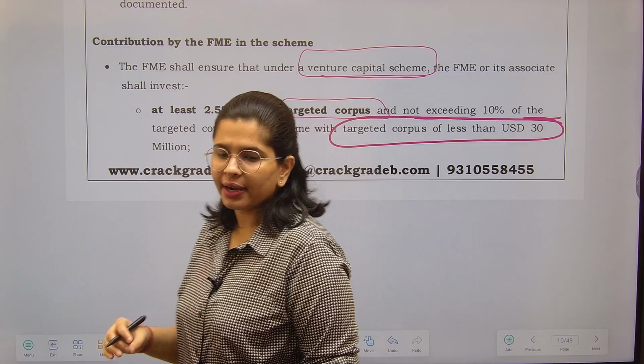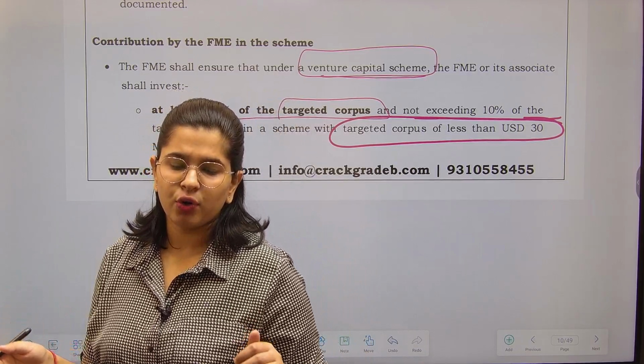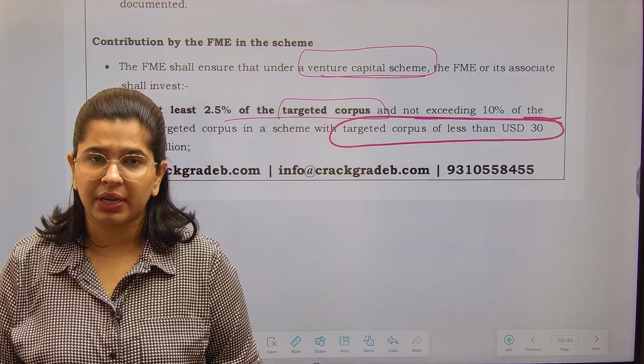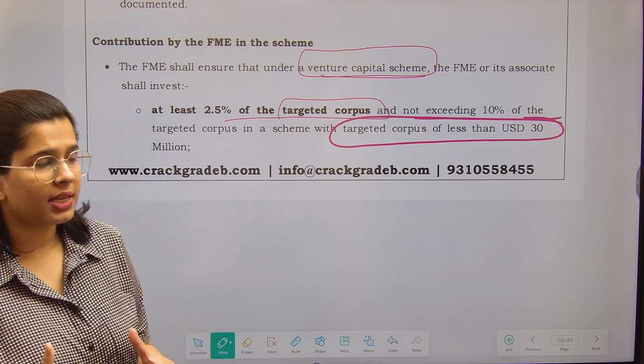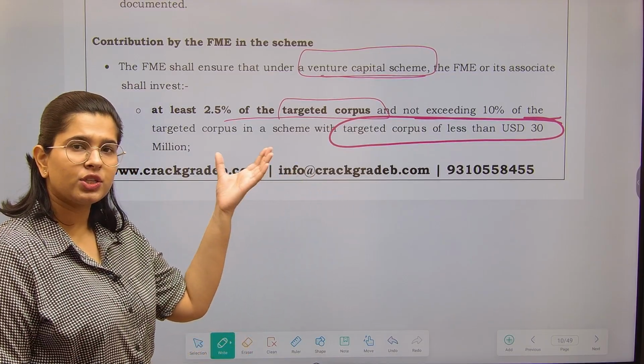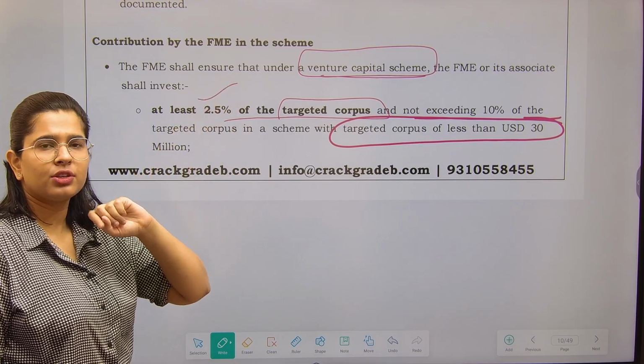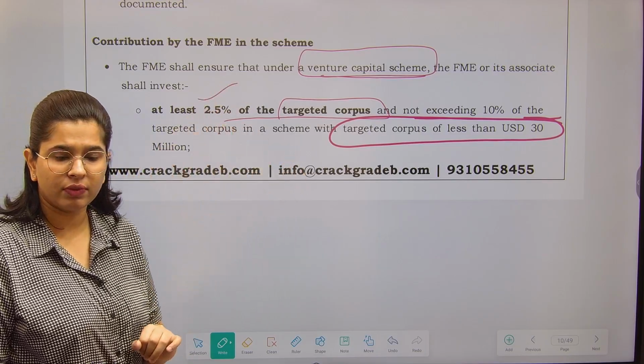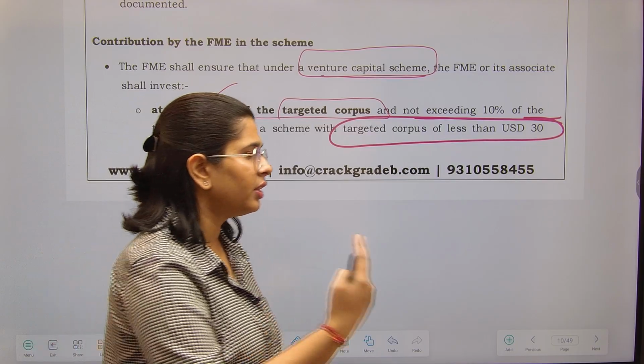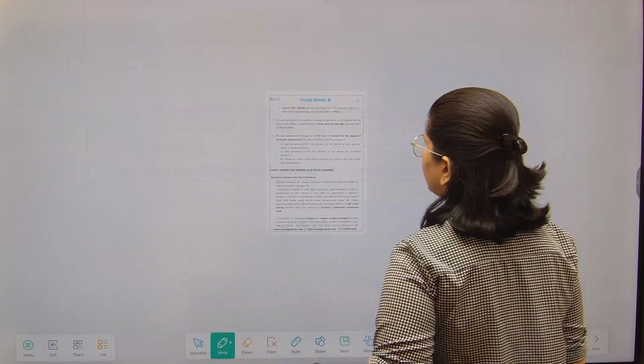So if your targeted corpus, that means the funding that you aim to collect into this venture capital scheme, is less than $30 million, in that case the minimum is 2.5% of the corpus and the maximum is 10% of the corpus. And now what if the corpus is more than $30 million?